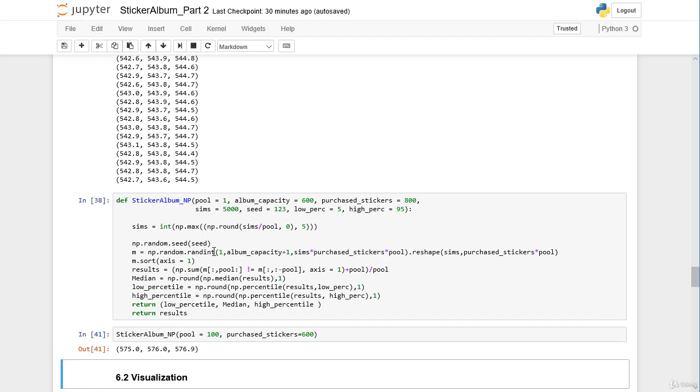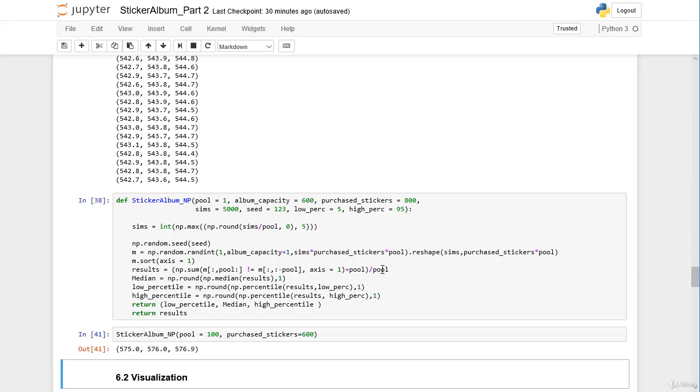Alright, so in this session we included the exchange or trade of duplicates in our code, and we only needed minor changes in our vectorized code. Before we had a 1 here and we replaced it by pool, and also here. By doing this, we increased the functionality of our code tremendously, while the performance is still very high. And still we only need a few lines of code.